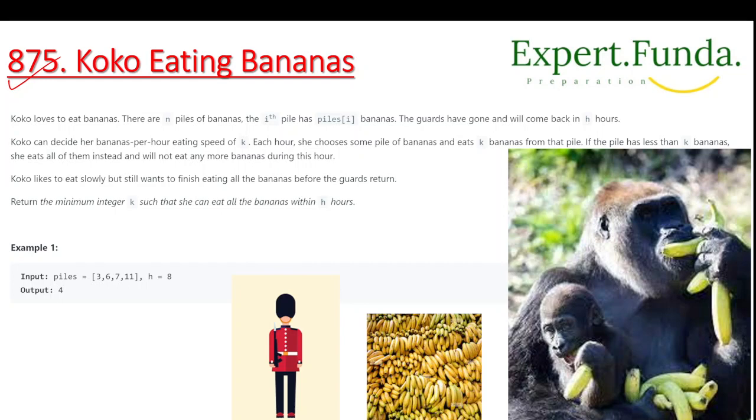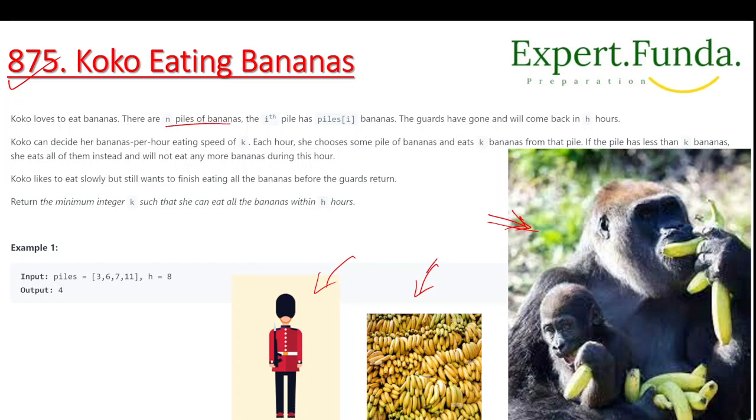So here is Koko, and he is eating bananas, from a pile of bananas, and here is the guard. So what will you understand? Let's read the question so we will understand easily. Koko loves to eat bananas. As you can see here, he loves eating bananas, and there are n piles of bananas.